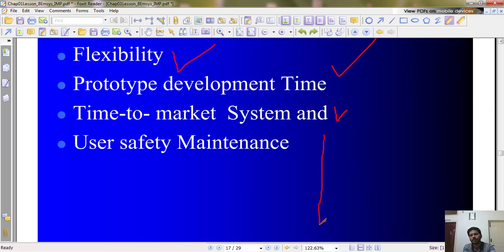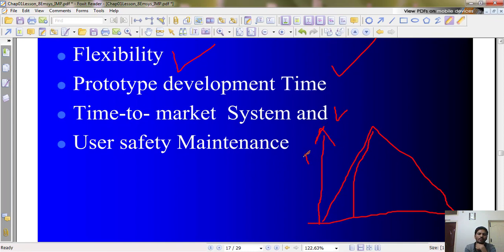So probably you know this diagram, the time to market diagram. These are the two triangles. Y-axis is profit, x-axis is time, and this triangle is the profit triangle.